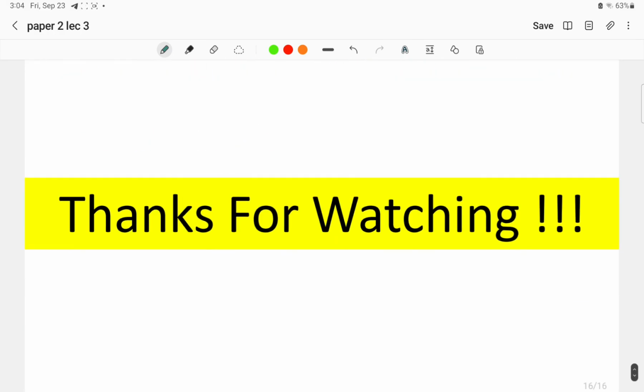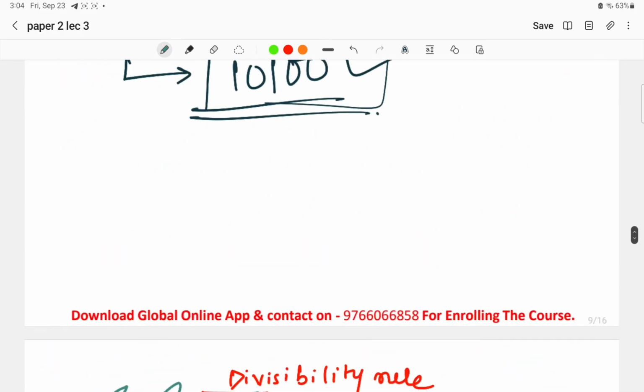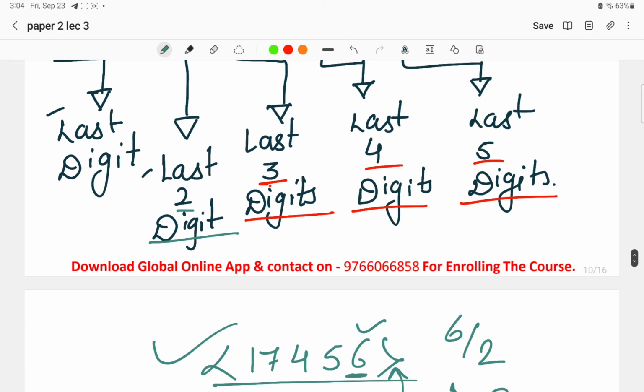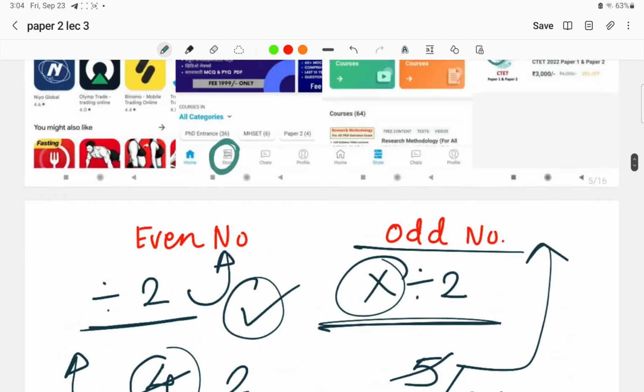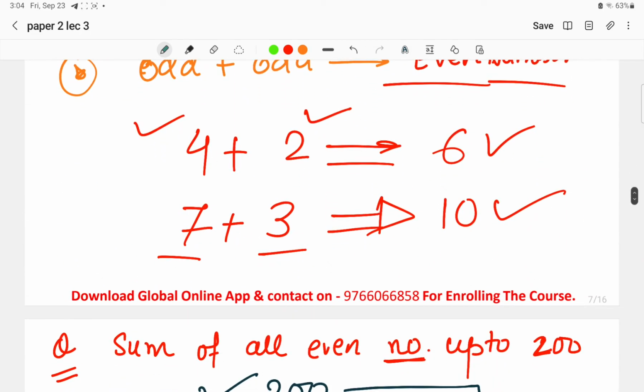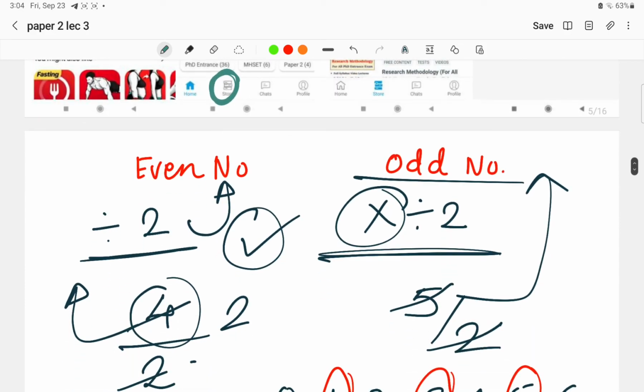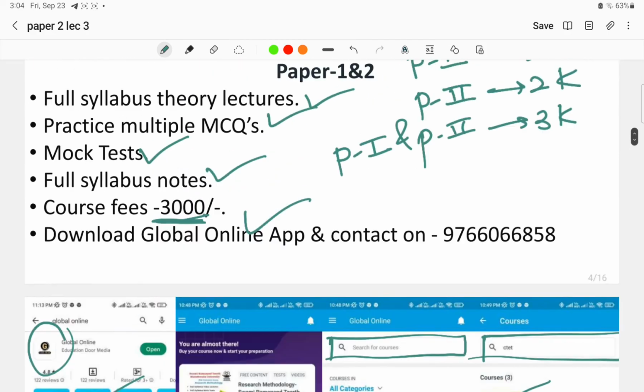In this way, today we have completed today's lecture. We checked the points left from previous lectures, and at the same time we have seen the divisibility rules till 7. The divisibility rule for 10 is very simple. We just check the last digit. If the last digit is 0, the number is divisible by 10. The divisibility tests left, 10 and 11, I'll discuss in detail, so no worry. I'll also discuss how to find whether a given number is a prime number or not, and then we'll move to the next topic in tomorrow's lecture. That was the end of today's lecture.